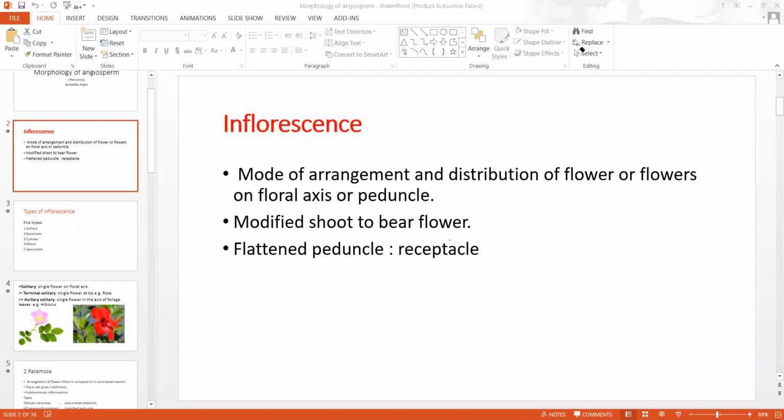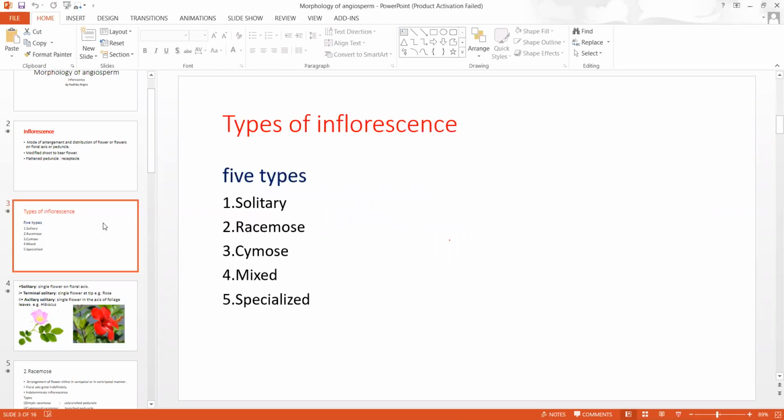And there are 5 types of inflorescence. They are solitary inflorescence, racemose inflorescence, cymose inflorescence, mixed inflorescence, and specialized or special inflorescence.